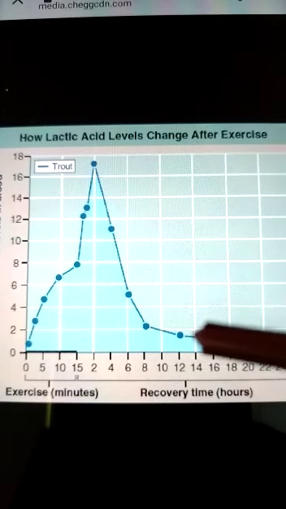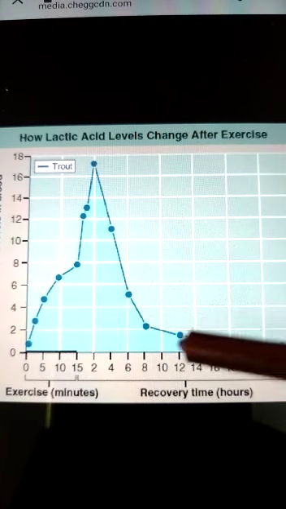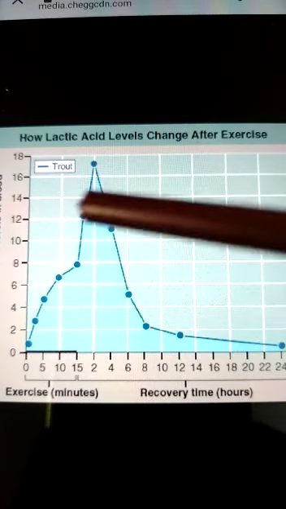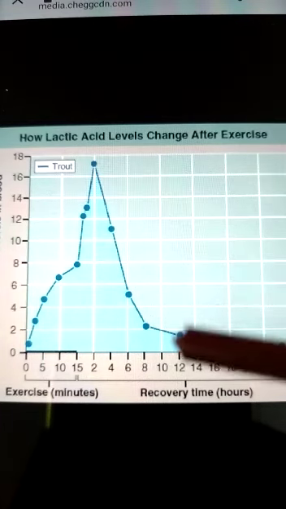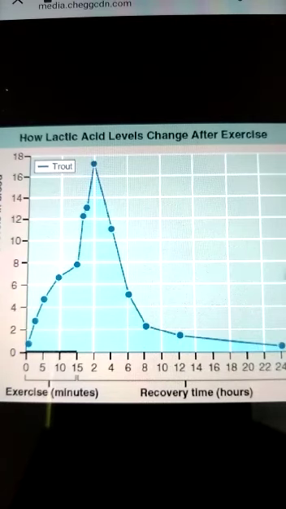So the pain which the person has, he will be experiencing during this period. After that the pain will subside because of the decrease in the lactic acid in his blood.